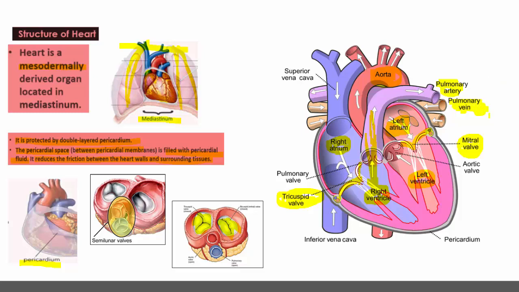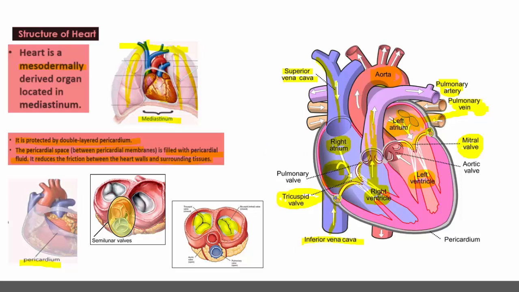Pulmonary veins are bringing oxygenated blood to the left auricle. Here the opening of the pulmonary veins is marked. The aorta arises from the base of the left ventricle, which carries oxygenated blood to all parts of the body. Apart from that, the superior vena cava brings deoxygenated blood from the upper parts of the body and it is liberated into the right atrium. The inferior vena cava brings deoxygenated blood from the lower parts of the body, and that is also discharged into the right atrium.